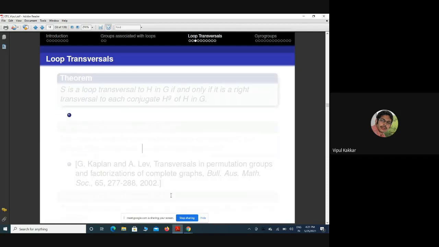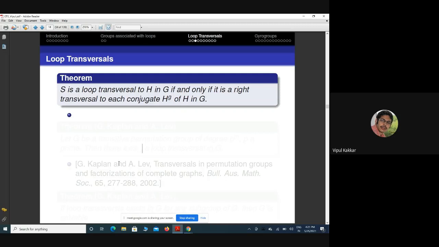But there is a classification of when a loop transversal exists for a particular subgroup H. It is a theorem that S is a loop transversal to H in G if and only if it is a right transversal to each conjugate of H in G, or equivalently, each conjugate of S is a right transversal to H in G. Both are equivalent.